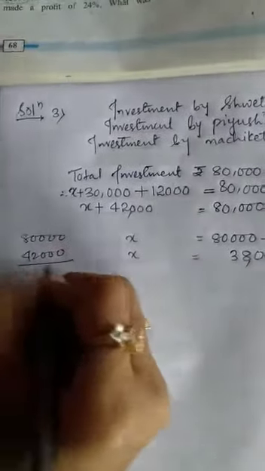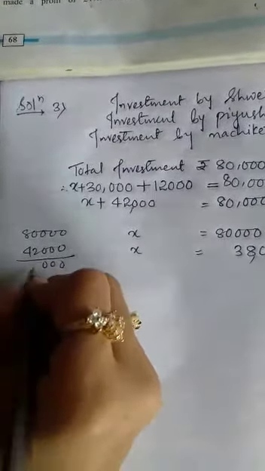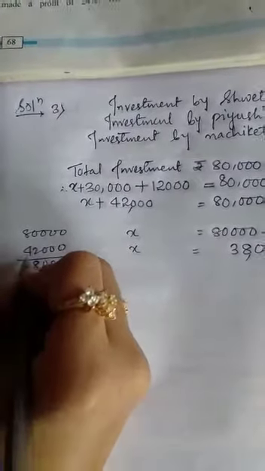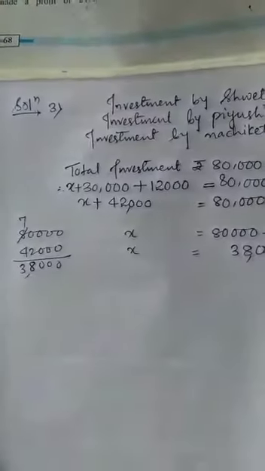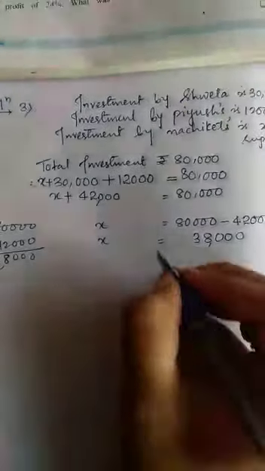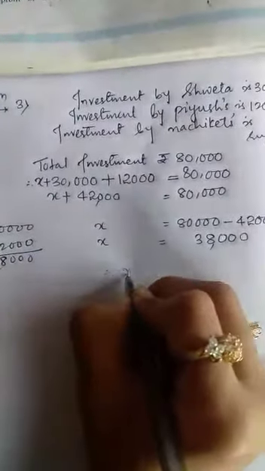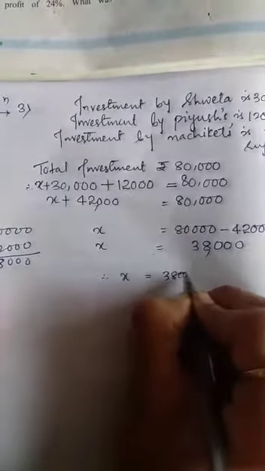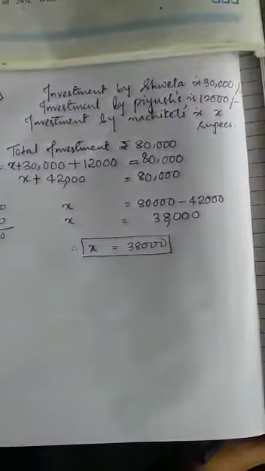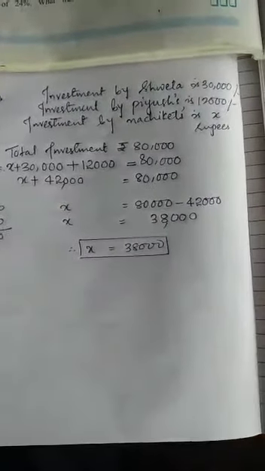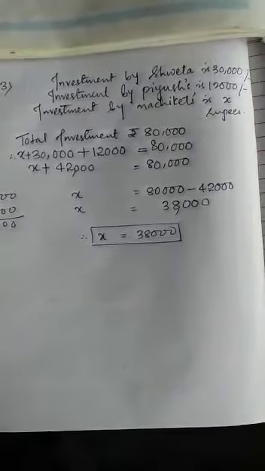You can do it like this: 0, 0, 0, 10 minus 2, 8. Written that. Otherwise, it will become 7, 7 minus 4, 3. Like this, 38,000. So this is what. Therefore, x is equal to 38,000. 38,000 is what? This is the capital of Nachiket. This is Nachiket's investment.